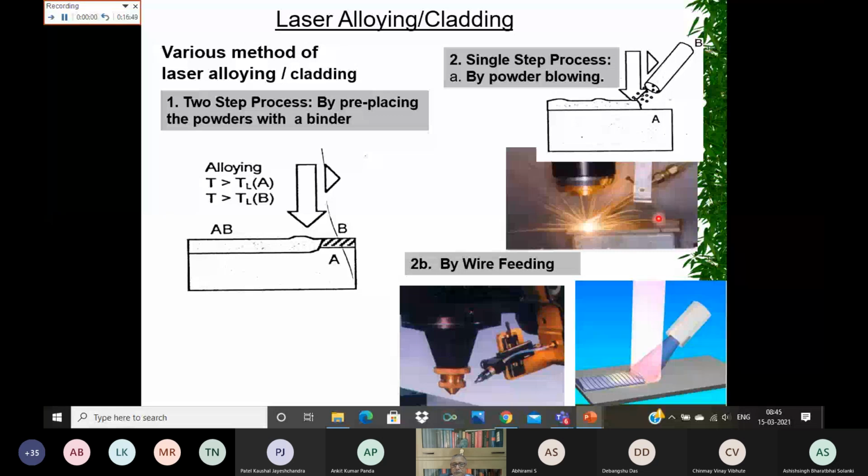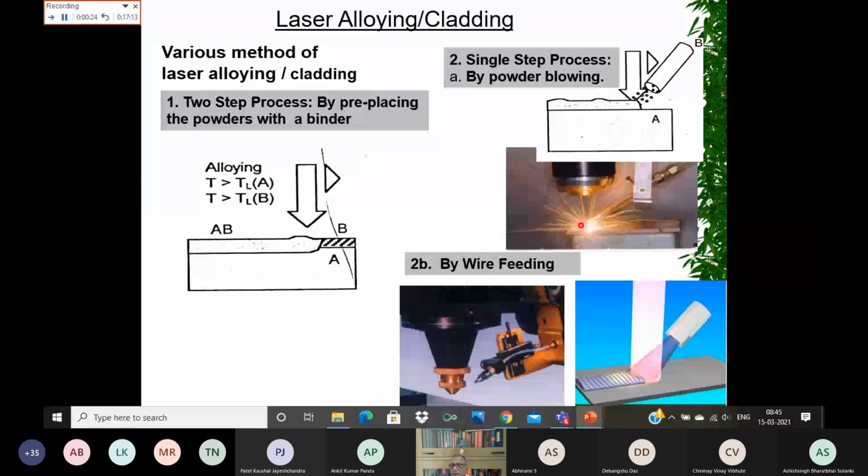And in the single step process, along with the laser beam, you also provide the powder, either from the side, like here, where the laser beam is coming vertically down and the powder is being fed.